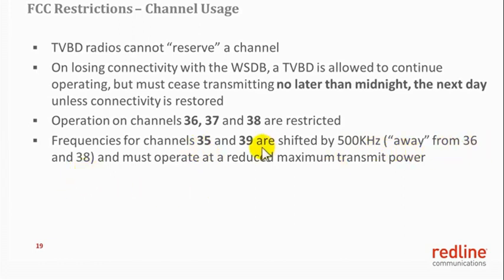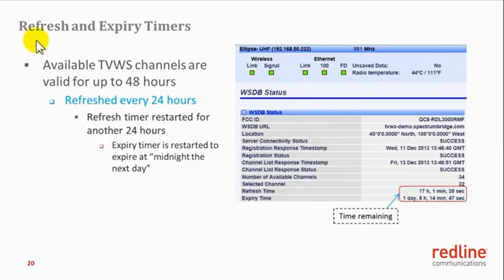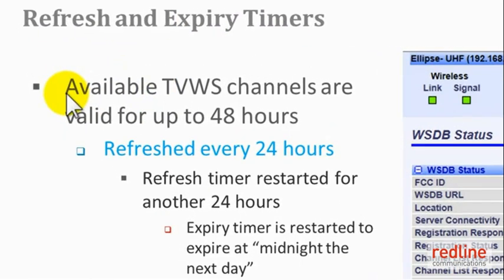Channels 35 and 39 are also required to operate at a reduced maximum transmit power. FCC has also imposed restrictions on the validity of the available channel list. The TV white space channel list is available for up to 48 hours but is refreshed after 24 hours. The refresh timer is restarted for another 24 hours and the channel expiry timer is restarted to expire at midnight the next day. Midnight next day means next day 11:59 p.m.